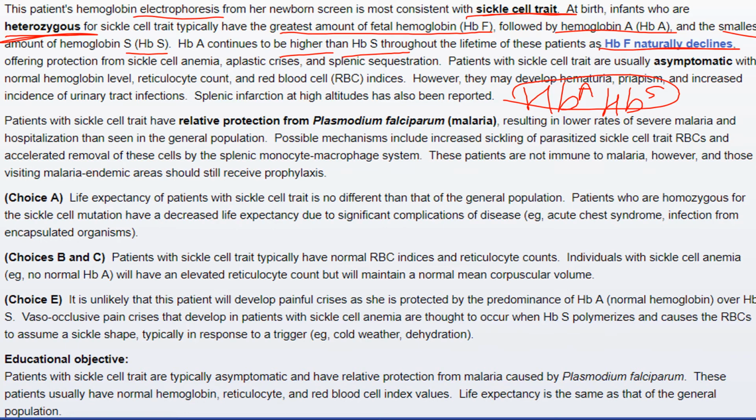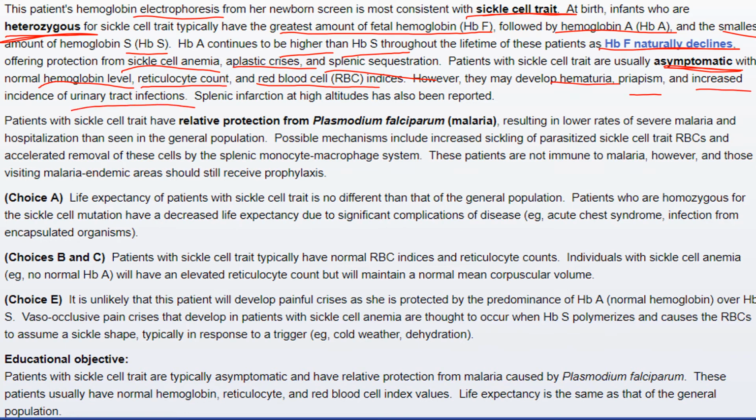In sickle cell trait, since HbA is higher, it offers protection from sickle cell anemia complications such as aplastic crisis and splenic sequestration. These patients are usually asymptomatic, with normal hemoglobin level, reticulocyte count, and red blood cell indices. However, they may develop some symptoms such as hematuria, priapism, and an increased incidence of urinary tract infections. Splenic infarctions are also seen in cases of high altitude.